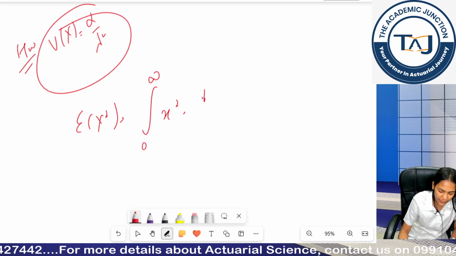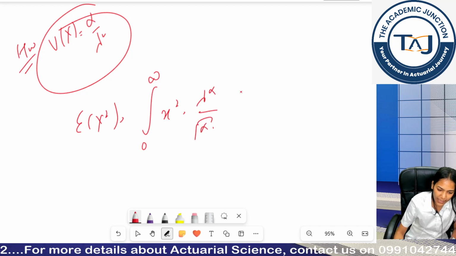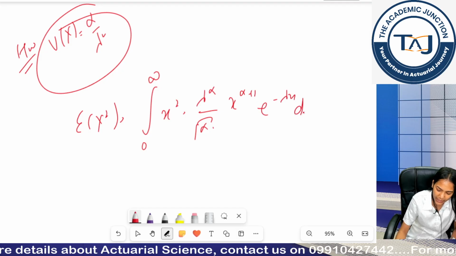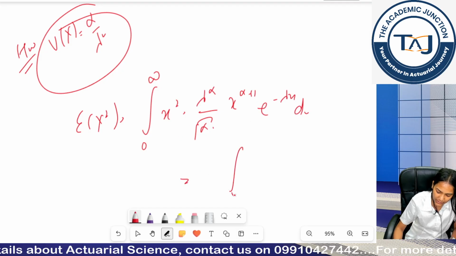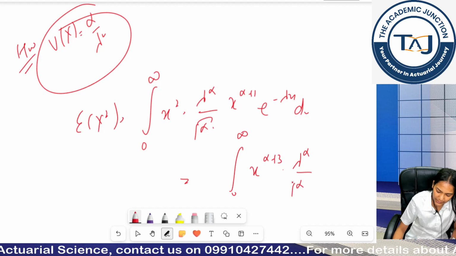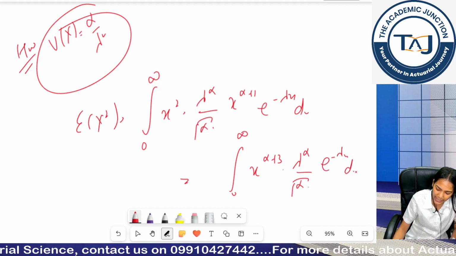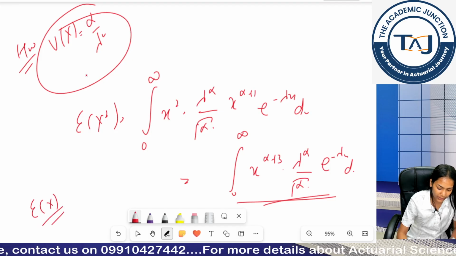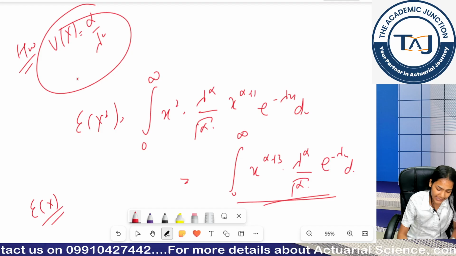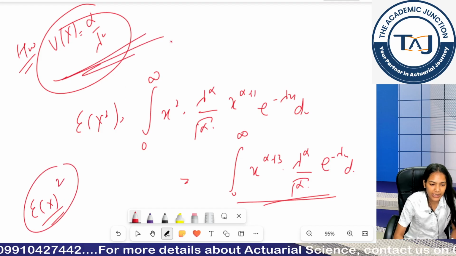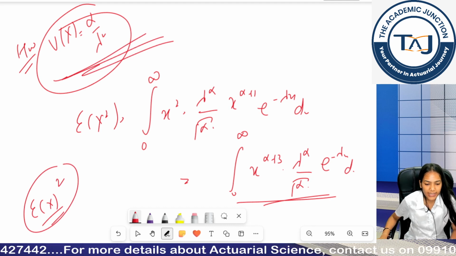What is your PDF? Alpha by lambda gamma alpha x to the power alpha plus 1 and e to the power minus lambda x. Then you will add on this. So 0 to infinity x to the power alpha plus 3 lambda alpha x. You will try integrating this using by parts, and you have already calculated your expectation of x, and you will simply square it, subtract it, and then try proving if you are getting this equation. Okay, that's your homework.